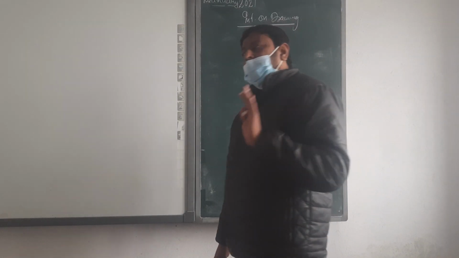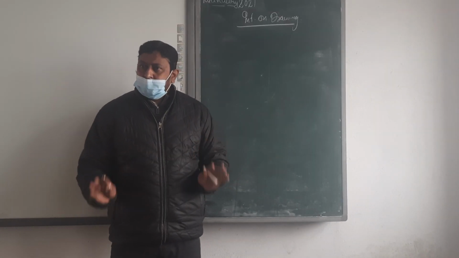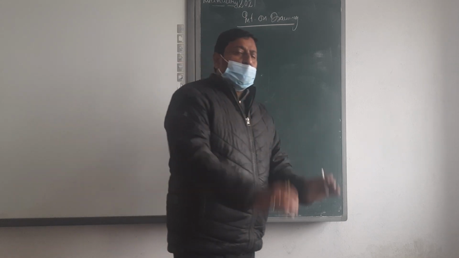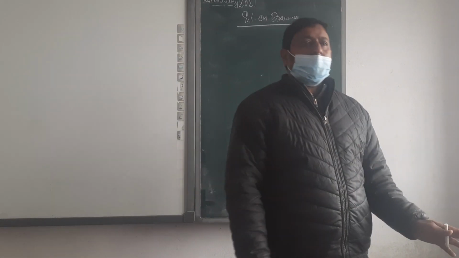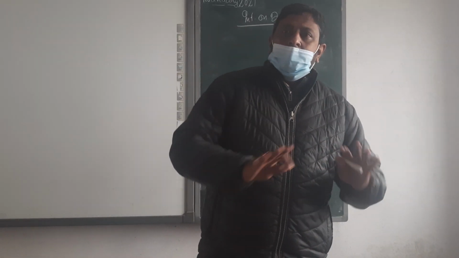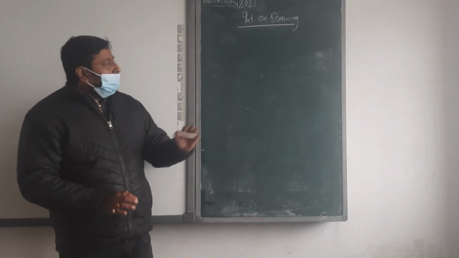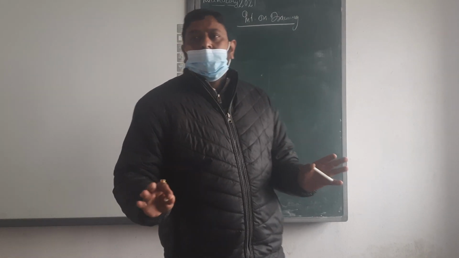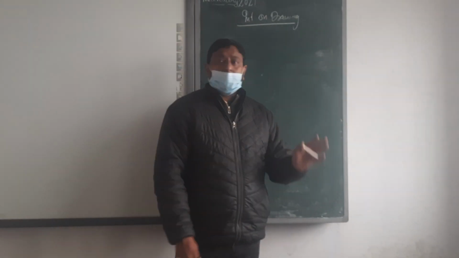One, irregular, means no system is there. Maybe they withdraw on 1st January, then 1st March, 31st August, 15th August. No sequence or system is there. Irregular. We are just going to take the drawing.